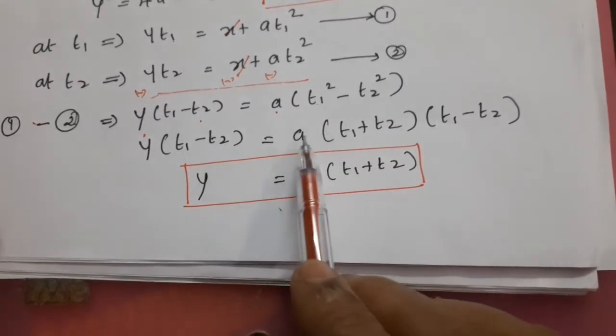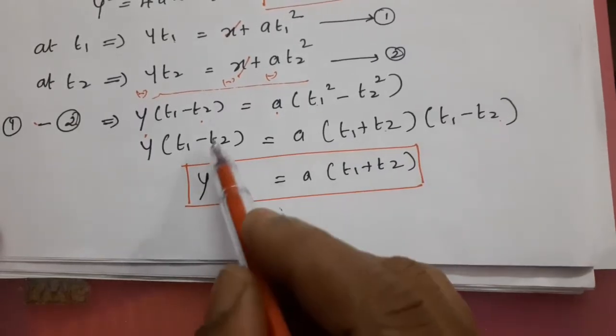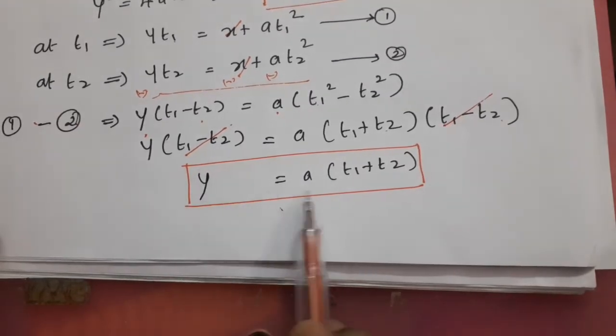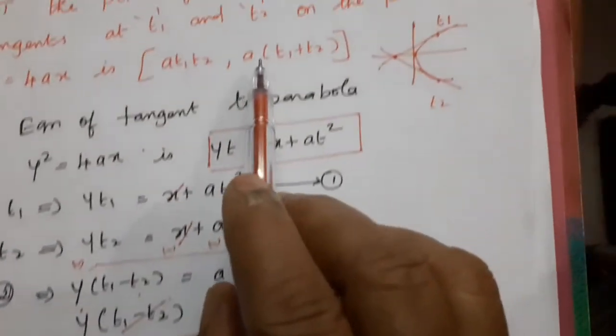Therefore, on the right hand side, a into t1 plus t2 into t1 minus t2. So both sides having t1 minus t2 cancelled easily. So y equal to a into t1 plus t2. We get the point of intersection at the y value. That is, we find out what?